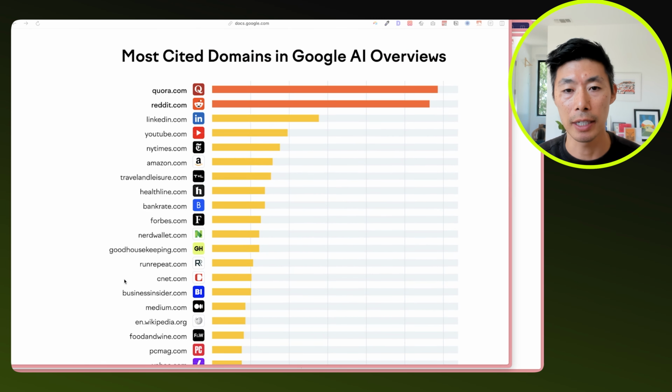And remember this data from SEMrush: Quora, Reddit, LinkedIn, all of these large language models are pulling in content from elsewhere. So it's really important that you pull from these sources and then create content around it to answer the question. In some sense, you are curating, repurposing, and then creating the content.